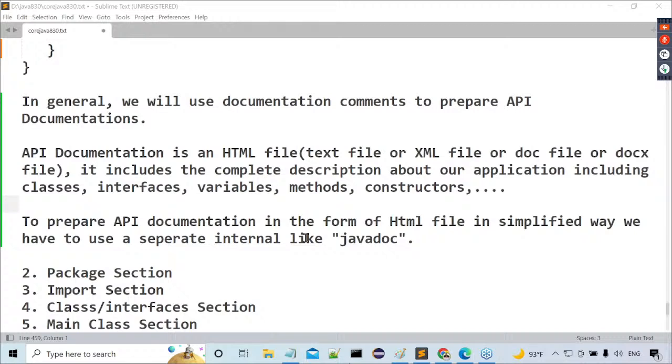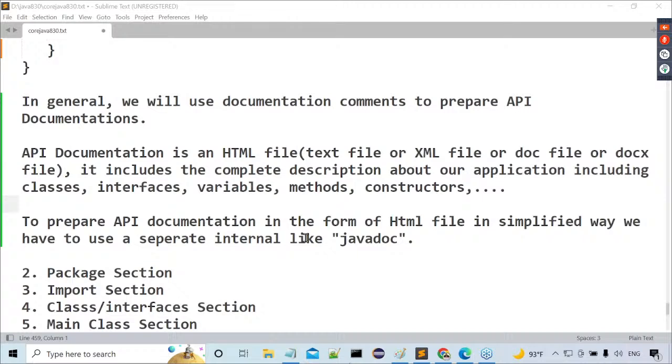Who are the Java people? Sun Microsystems or Oracle Corporation, whatever it may be, the Java vendor has to provide that API documentation for the Java predefined library or not? Yes. Now I want to open that and show how the API documents are available for us.